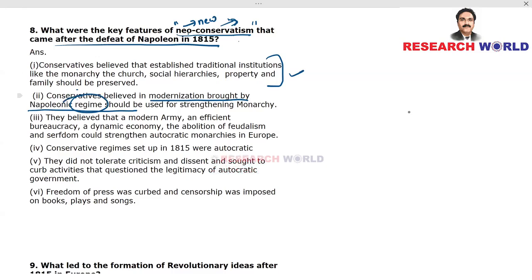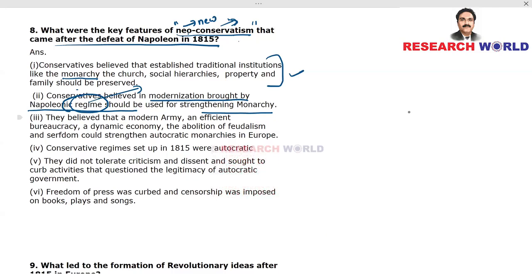All right. What is a regime? Regime means governance, ruling carried out by someone. So Napoleon was a conqueror and he ruled France for quite a period of time, and that period of time is referred to as a regime. All right. So the Napoleonic regime should be used for strengthening monarchy. That's how they thought. Okay, we are going to bring back monarchy, yet we have these kinds of ideas put forward by the Napoleonic Code, and we should use these ideas to further strengthen monarchy. Okay, so that was the idea of neoconservatives.